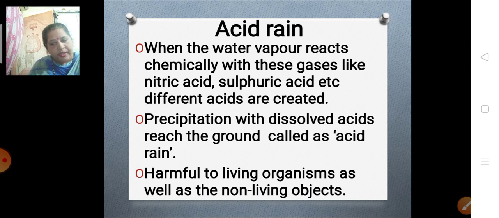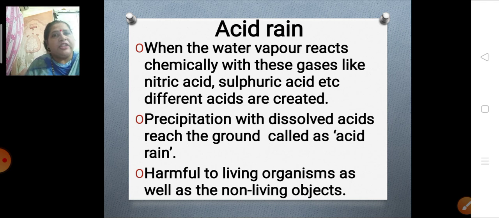Various gases get mixed up in the air, and because of this, different acids are created. Different acids are created when the water vapor present in the air reacts chemically with these gases. Then what happens because of this? Nitric acid and sulfuric acid are formed.